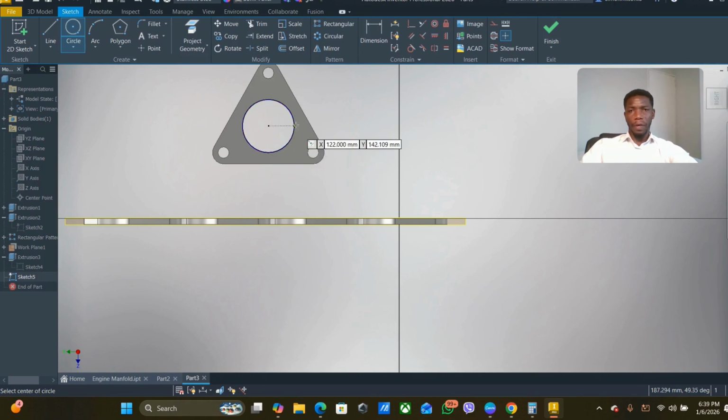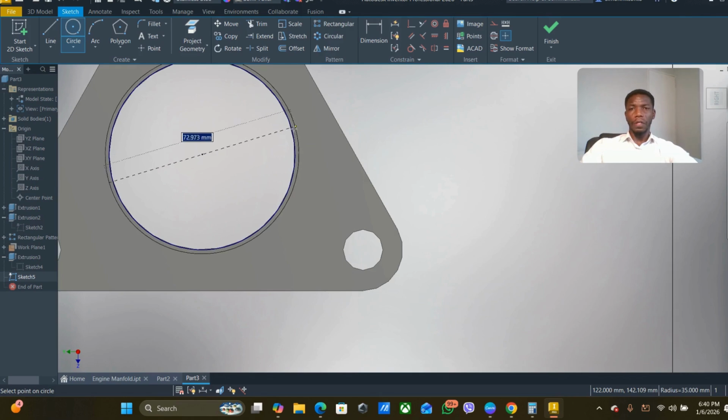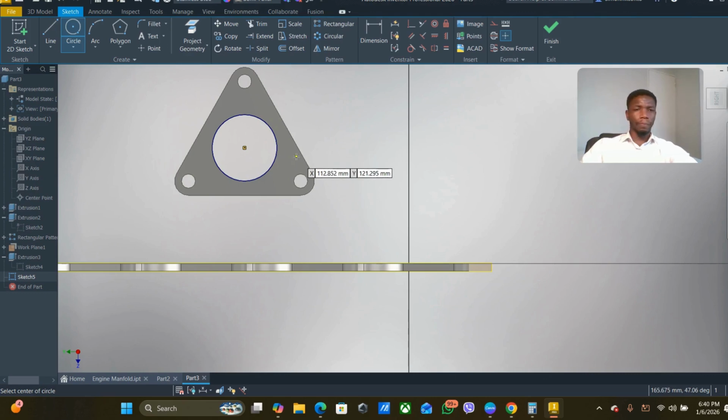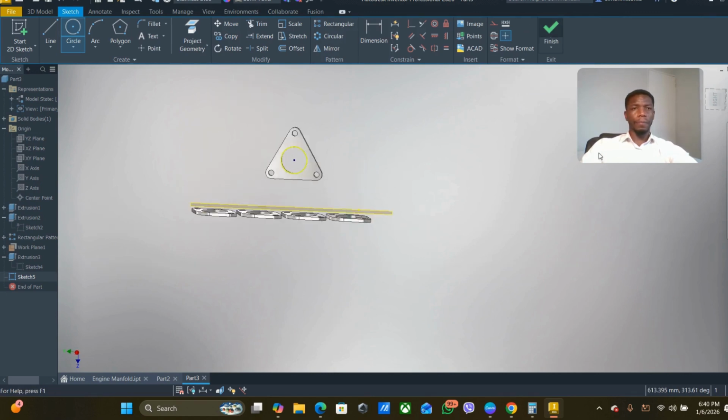Before you click anywhere, hover your cursor at the edge, the circumference right over there, then find the center part. Make sure that the circle that you draw right over here is going to be 70. You can go and trace it through and just reach there, 70. Then go ahead and finish that.